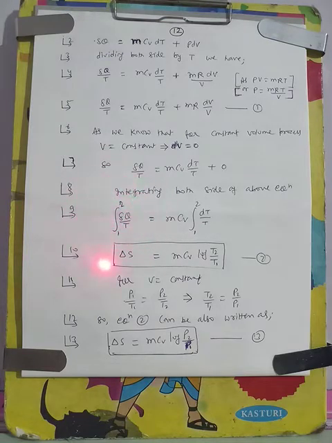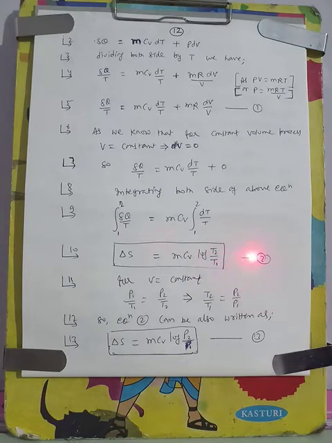So we are writing delta S, the change in entropy, is equal to mCv times the integration of dT by T, which will be log T, but the limit is from 1 to 2, meaning temperature T1 to temperature T2. Applying the lower limit temperature T1 and upper limit temperature T2, we get mCv log T2 by T1. So this equation gives us the change in entropy during a constant volume process. Say this is equation 2.